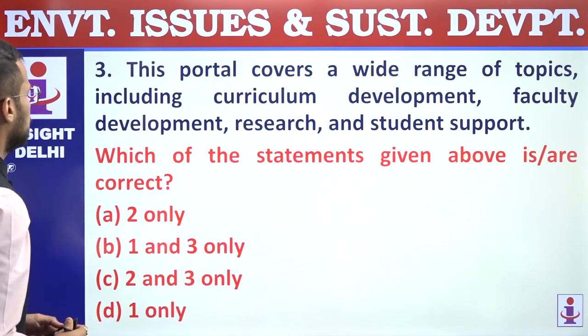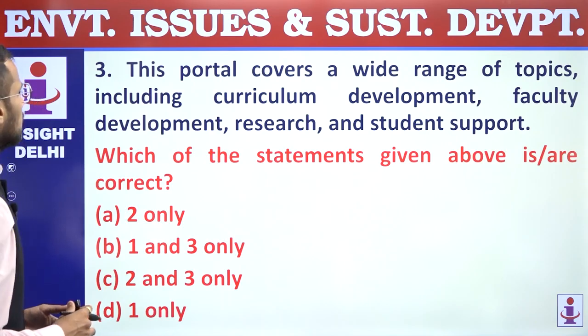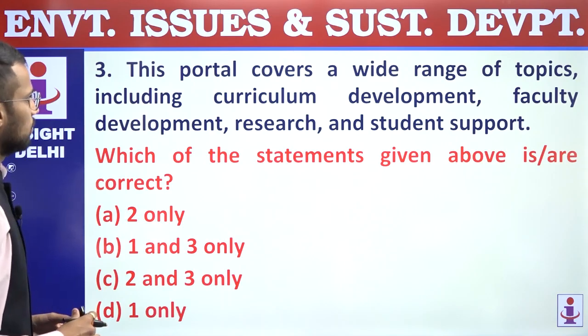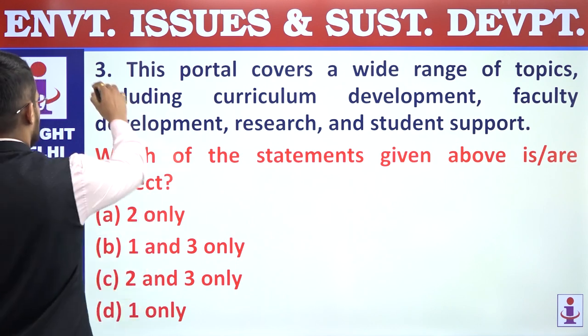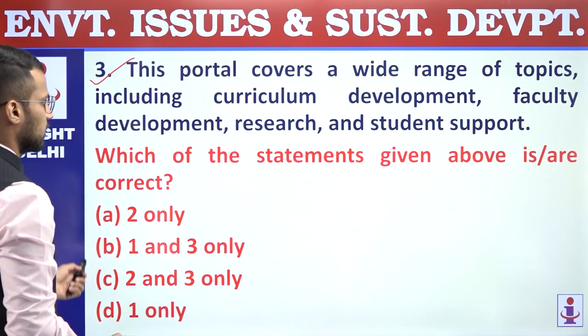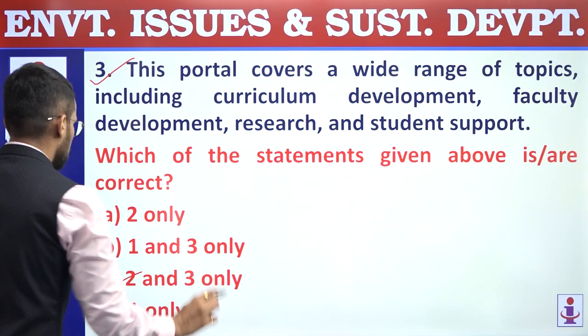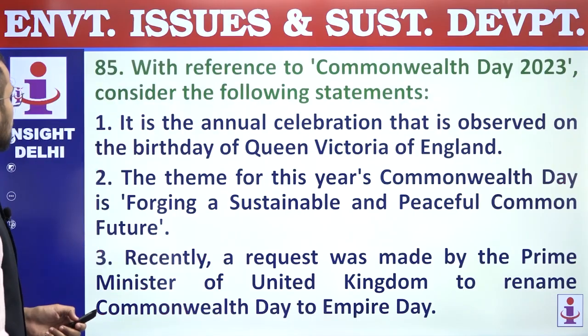Third, this portal covers a wide range of topics including curriculum development, faculty development, research, and student support, right? So the third statement is correct. So only the second and third statements are correct, and that's why the answer is C, 2 and 3 only. 84, answer is C. 85.